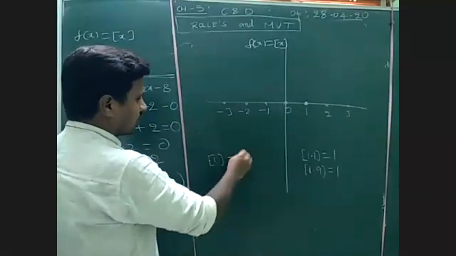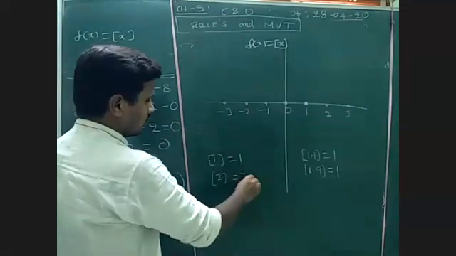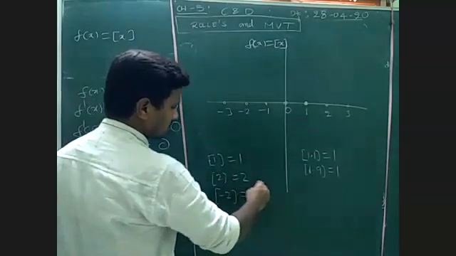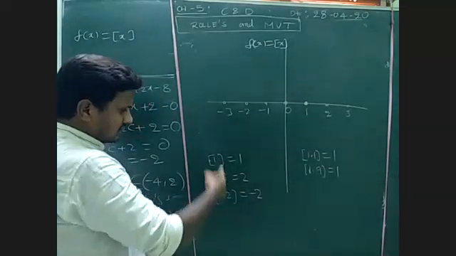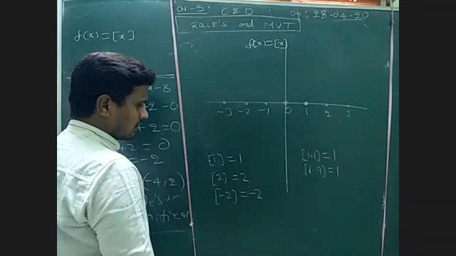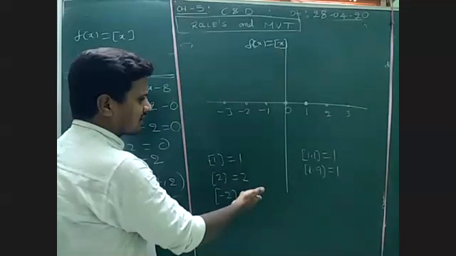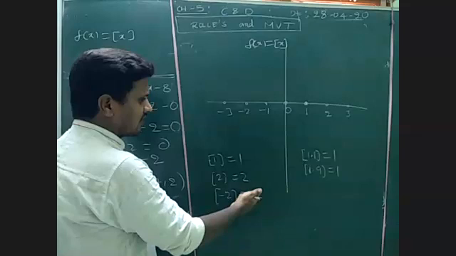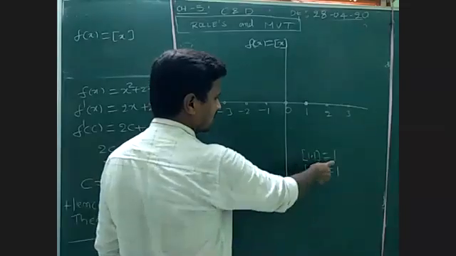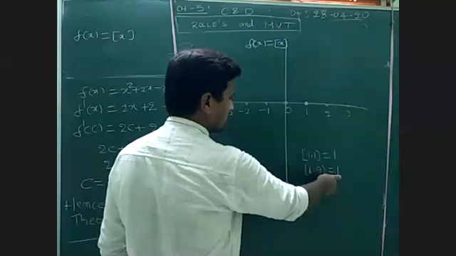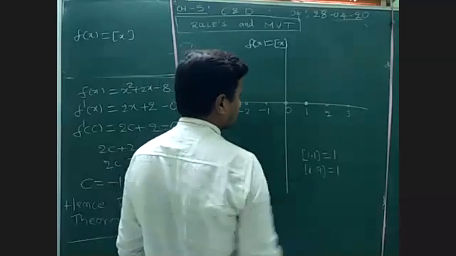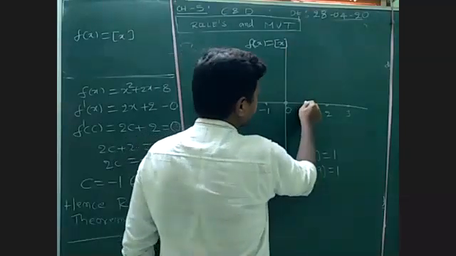If I take 1 only, if I take 2 only, if I take minus 2 only, for integers we get the same value. Whereas for decimal values like 1.1 we get 1, 1.9 is also 1, 1.99 also 1. Look at it here.